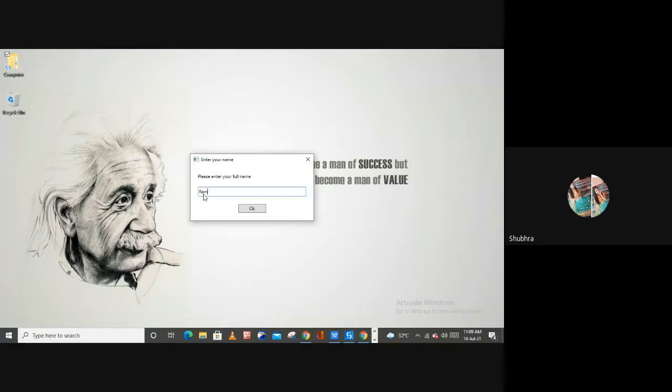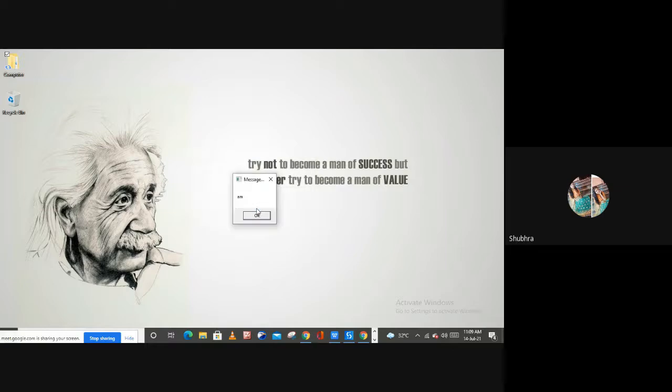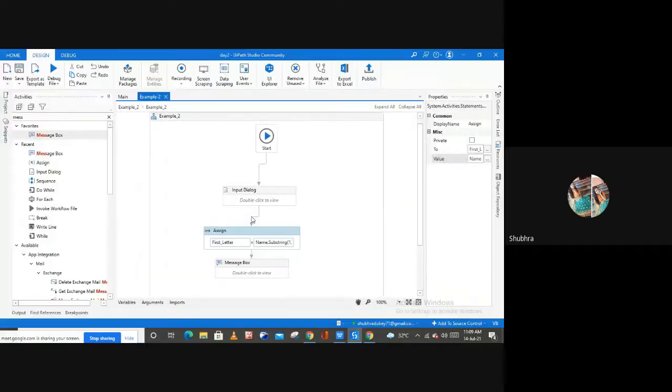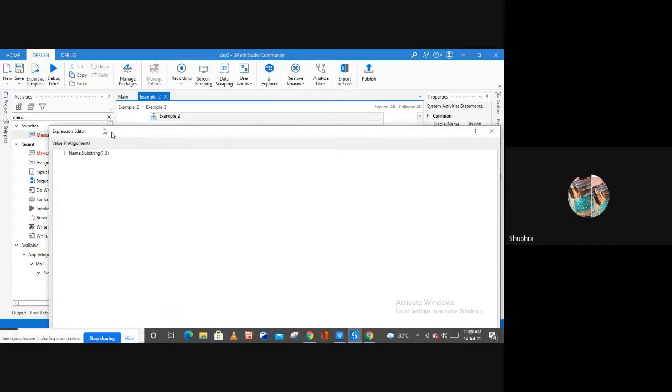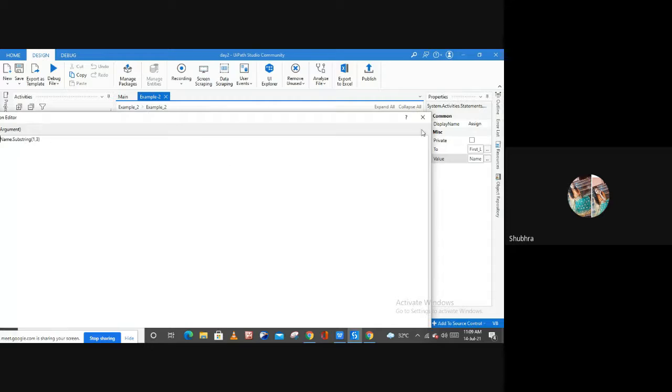Let me use one other name. And now as you can see, AM, right? So the 1 means it is going to skip the first letter, which is R, and then it will display the following letters, right?